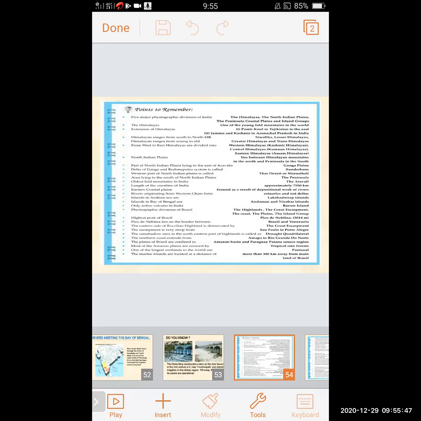North Indian Plains. The North Indian Plains lie between the Himalayan mountains in the north and the peninsula in the south. Next we will see the part of North Indian Plains lying to the east of Aravalli, which is the Ganga Plains.